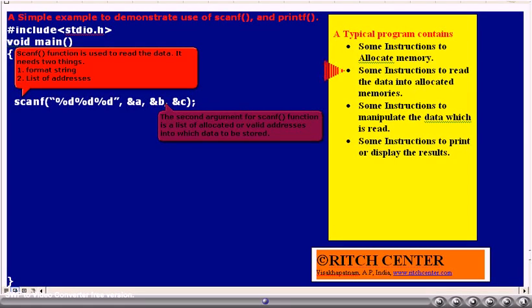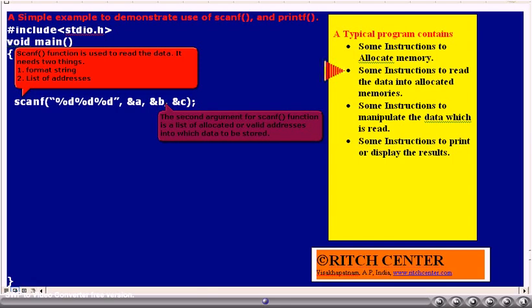No, it is not possible. Only we can store in those memories which are allocated in the above statement. In our declaration statement, we already understood that for the variables, memory will be allocated. So in those memories only, we can store whatever we wanted with the help of the scanf function.